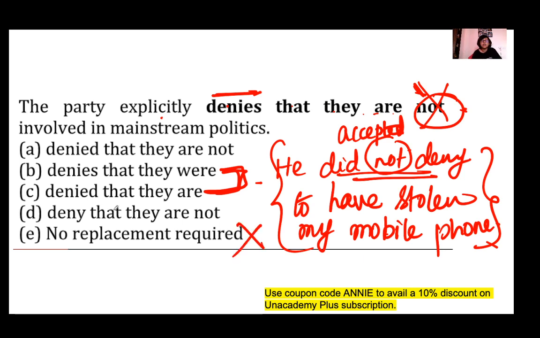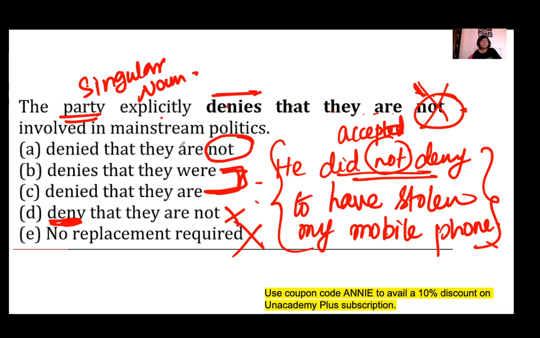Now you see, deny. The party is a singular noun. With a singular noun, you must use a singular verb, that is denies, the es verb. That's why option B is incorrect. Here in option A, not is used. That's why option A is also wrong. Now in B and C, which one is right?